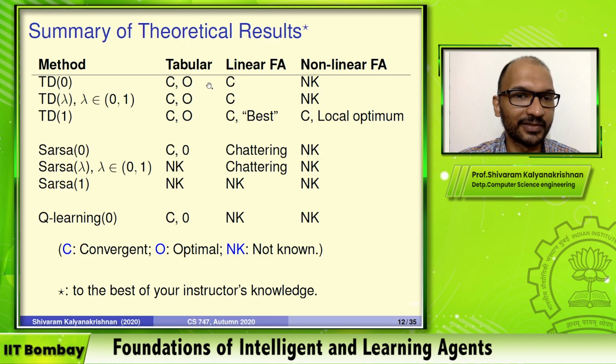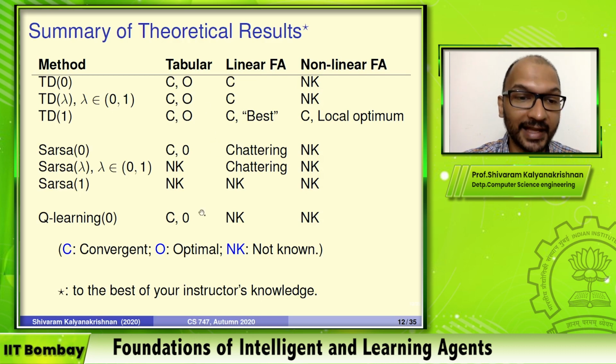TD0 converges. So C for converges, O for optimal. It converges to the value function. So also does TD1, Monte Carlo, and so also does TD lambda for intermediate lambda. So that's good. Let's begin with the good news.